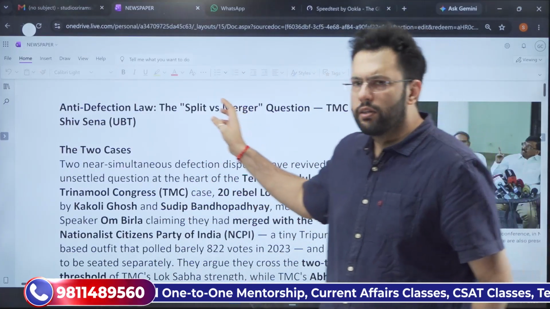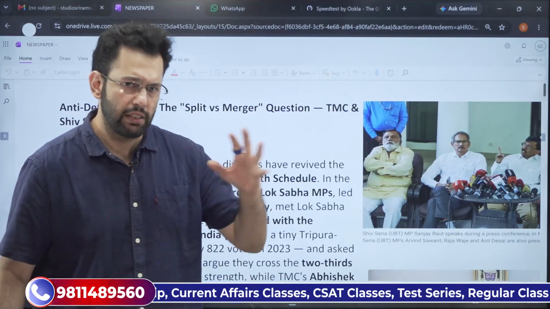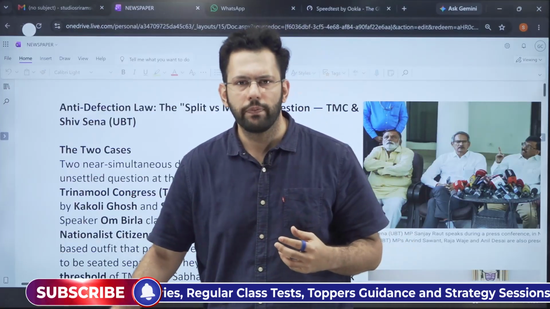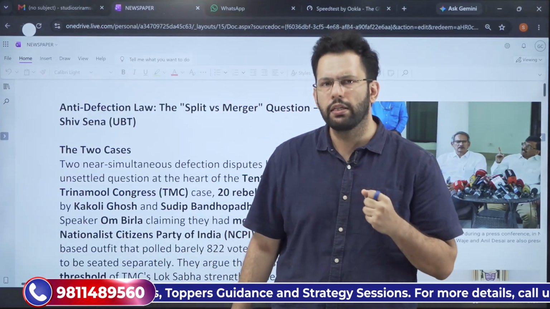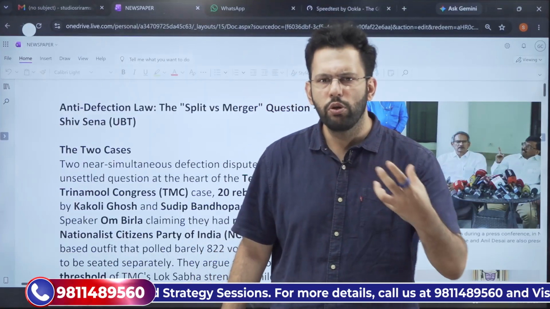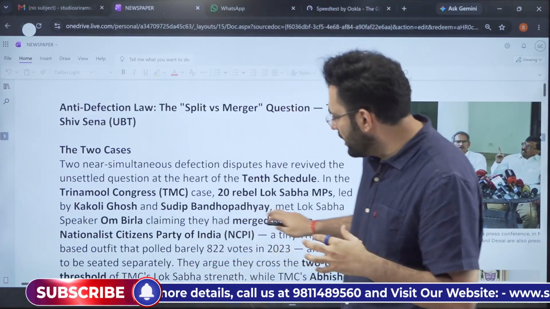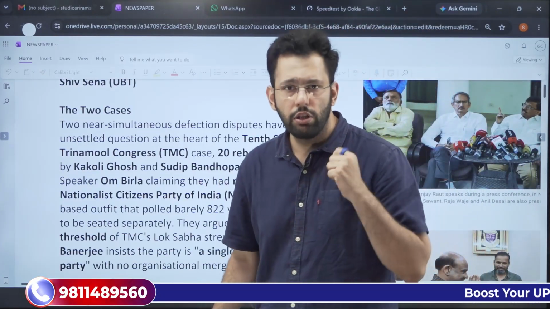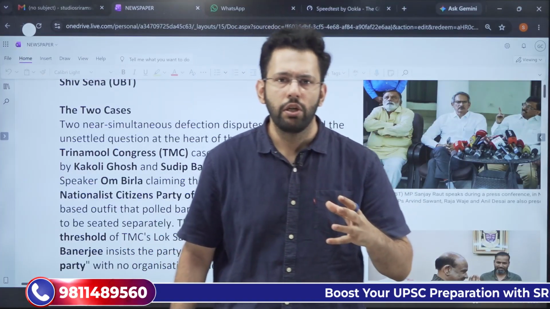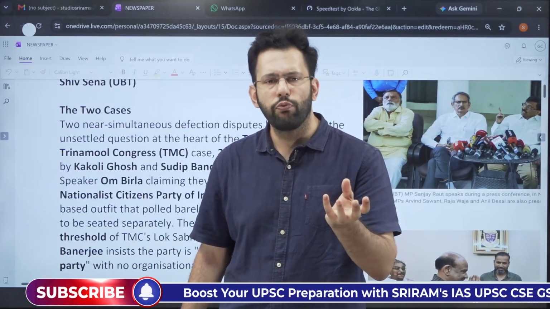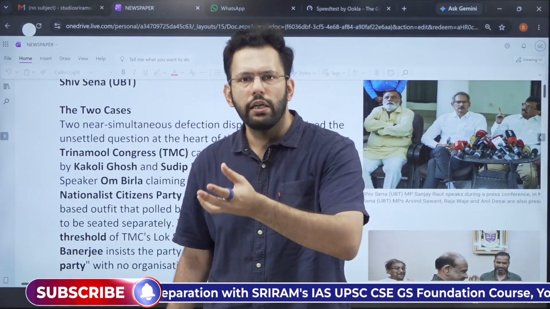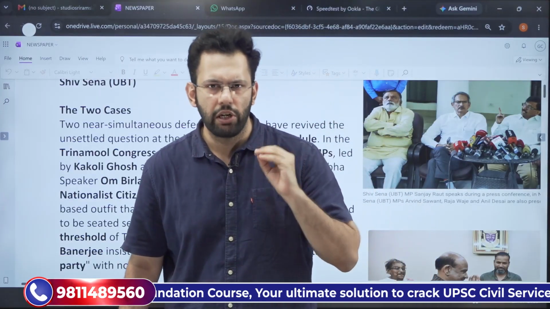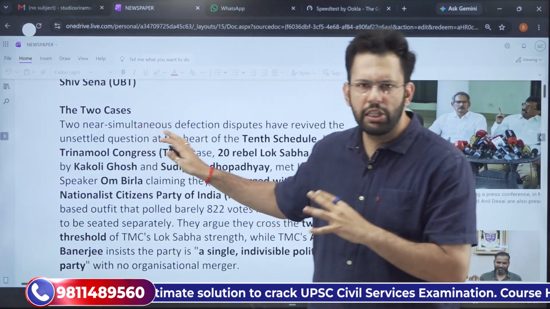First, let us understand the first major debate that has been going on for some time and has recently been reignited, which is called the Anti-Defection Law Debate. What has happened in the recent past is that members of Trinamool Congress have decided to merge with a regional party known as the National Citizen Party of India. And there has also been a possible defection of Shiv Sena leaders from the Uddhav Thackeray gang into the Eknath Shinde party.